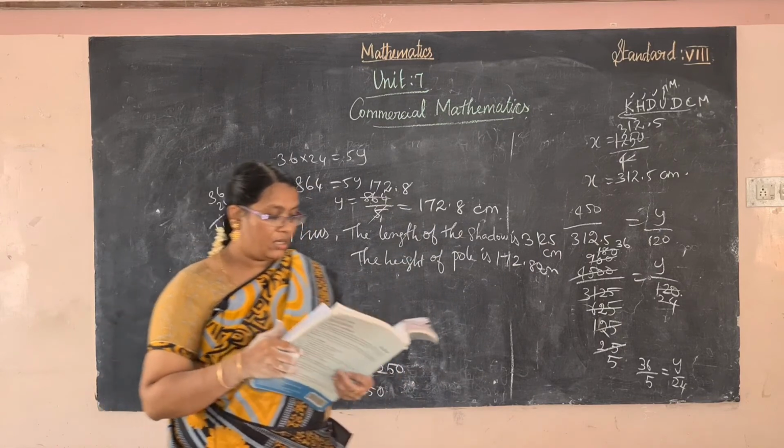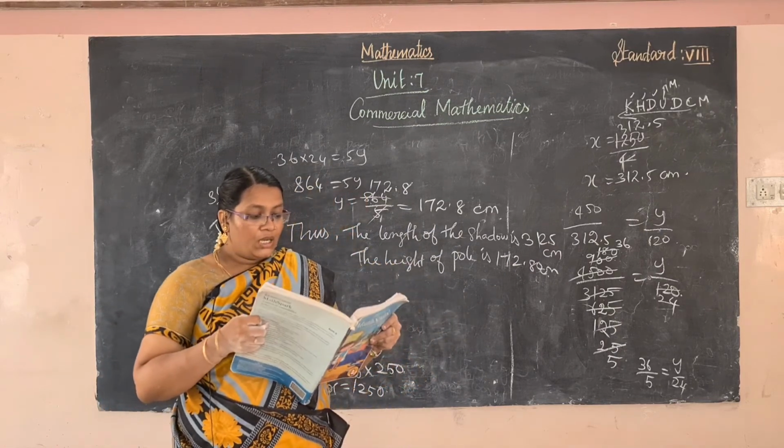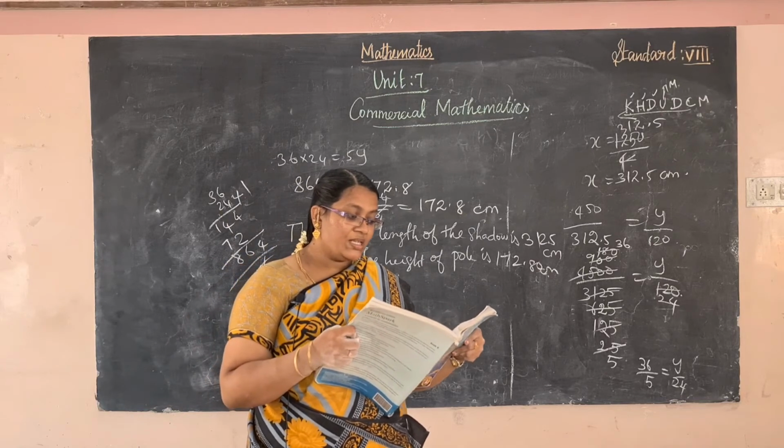Okay, right. Next one of the example, Mandeep purchased 3 kg mangoes for rupees 135.